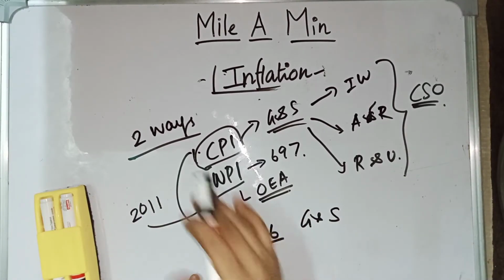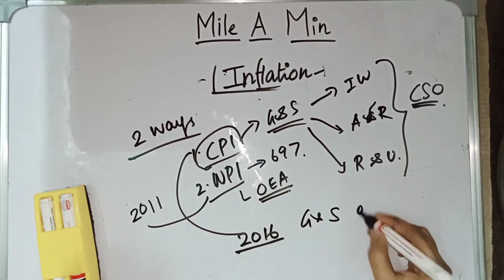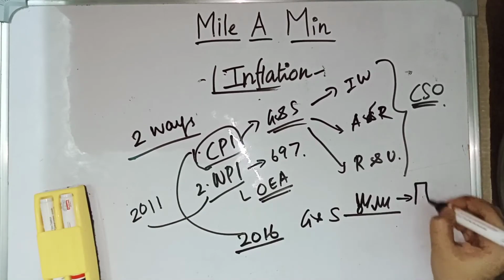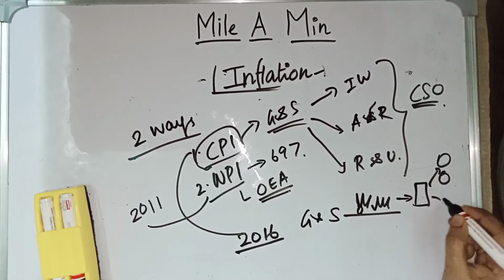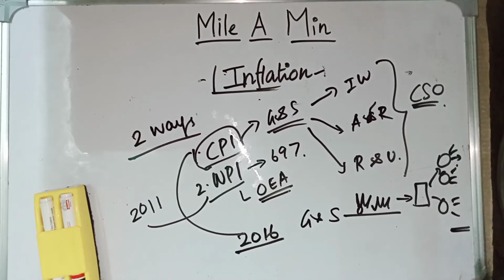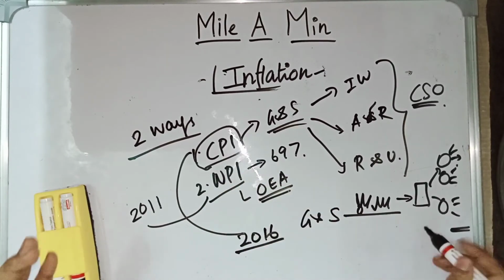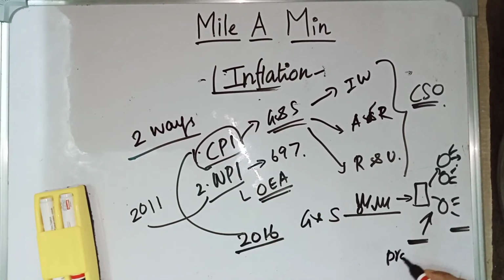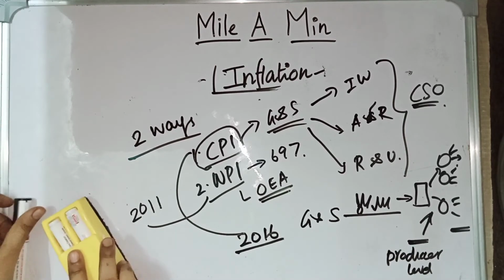Relating to CPI, say a good is produced, say in farming. Rice is produced, and this rice is stored in mandis, distributed to wholesale dealers, and then finally distributed to consumers, right? If we take the consumer side, then it is the Consumer Price Index. If we take the wholesale side, then it is the Wholesale Price Index. So Wholesale Price Index focuses on the producer level, whereas Consumer Price Index focuses on the consumer level. This is the difference between them.